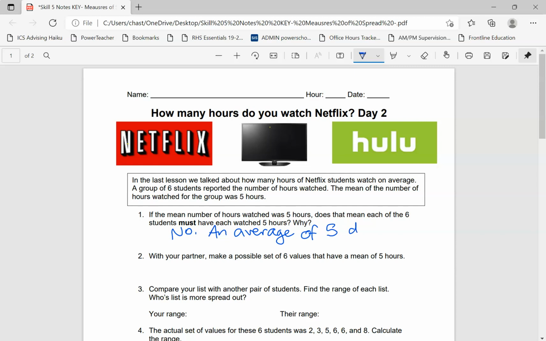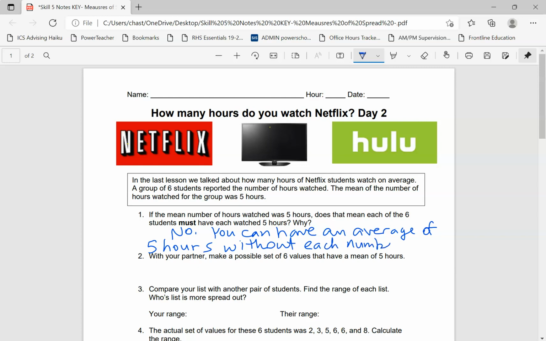So an average of 5 does not, well, let me write it this way. Sorry, I just want to get my thought right. You can have an average of 5 without each number being 5. Okay. So with your partner, make a possible set of 6 values that have a mean of 5 hours.